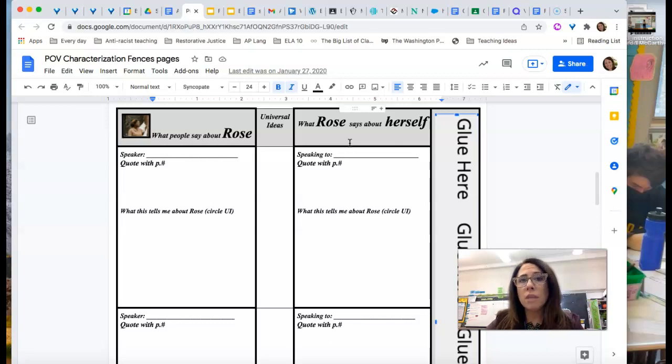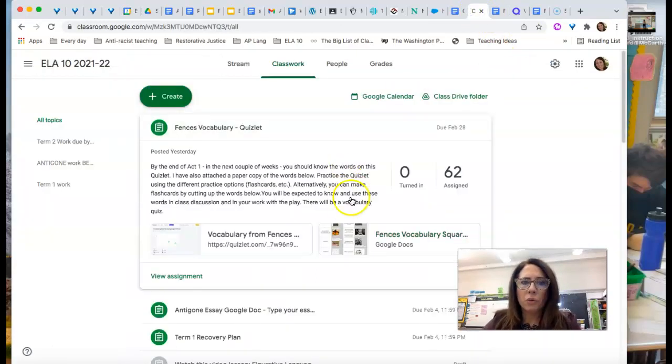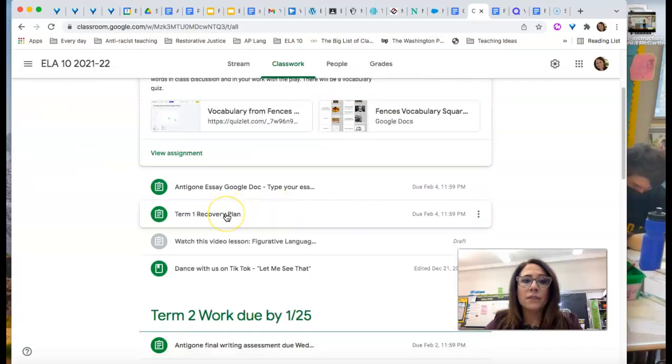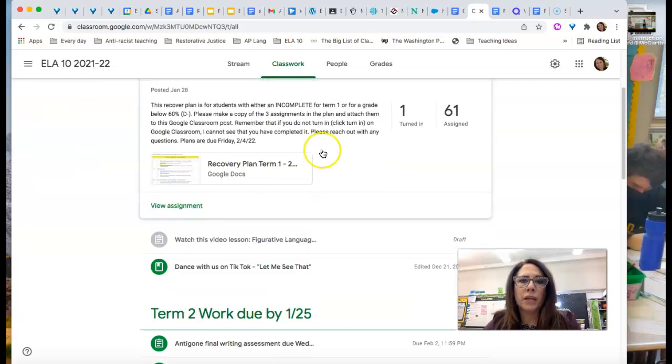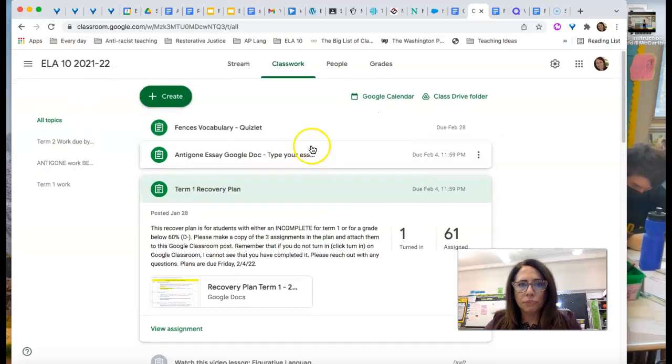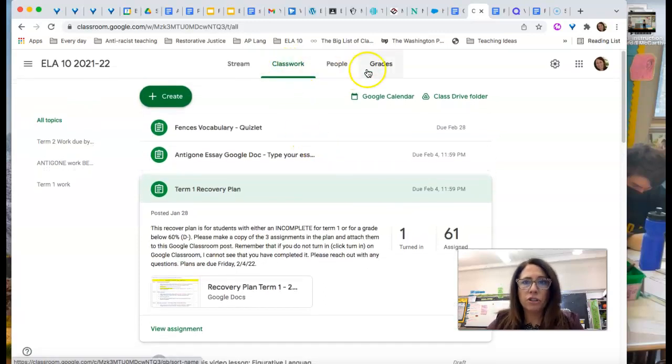The final announcement is if you failed term one, with a lower than a 60%, or 59 and lower, then you are eligible for the recovery work in all of your classes. It's right here, the Term 1 recovery plan. This is due the 18th. That's if you're eligible, and then it would go up to a 60 for your grade, okay?